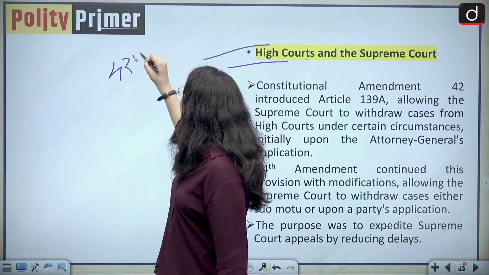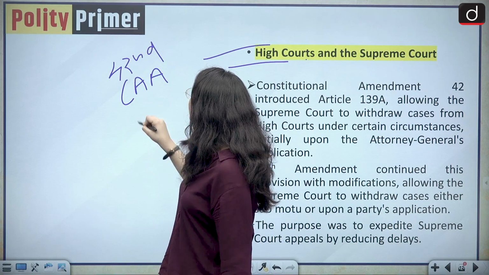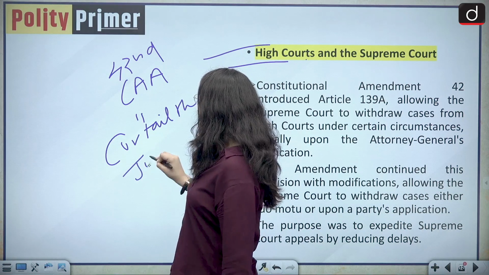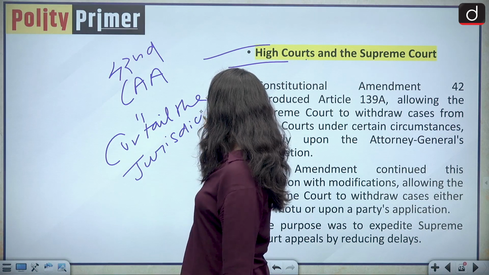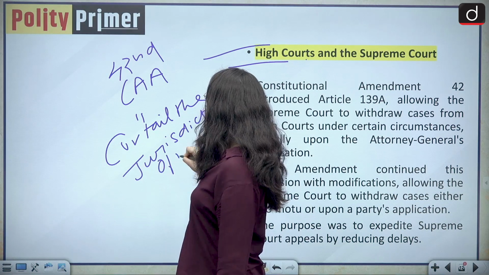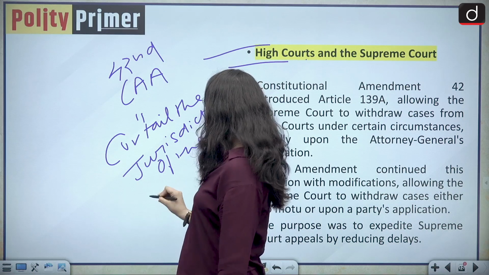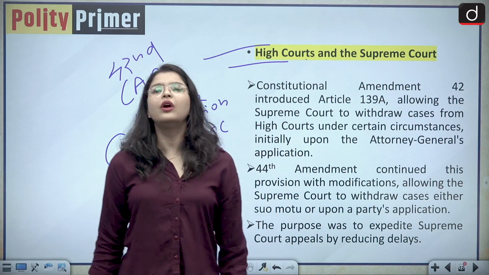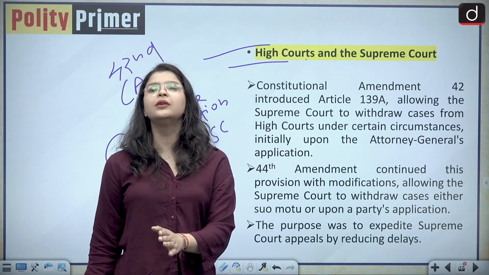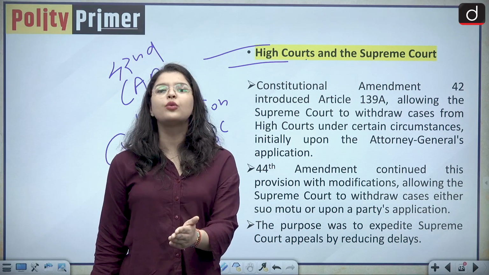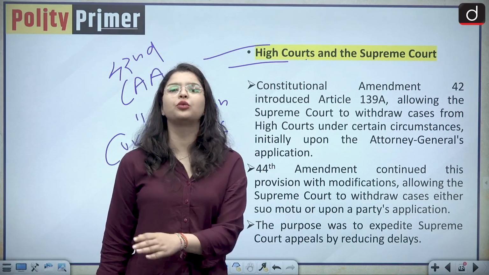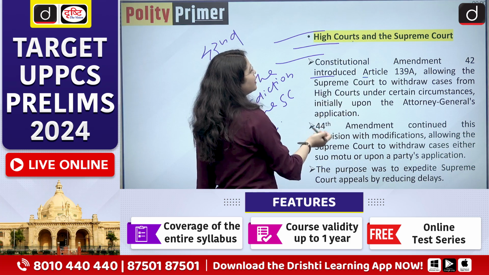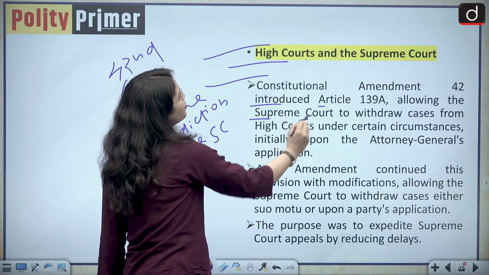And the basic purpose of the 42nd Constitutional Amendment Act was to curtail the jurisdiction of the Supreme Court of India and the high courts of states, to avoid any kind of confrontation with the judiciary and to maintain the supremacy of the central government over the executive and the judiciary.